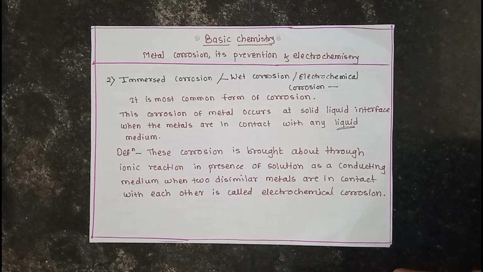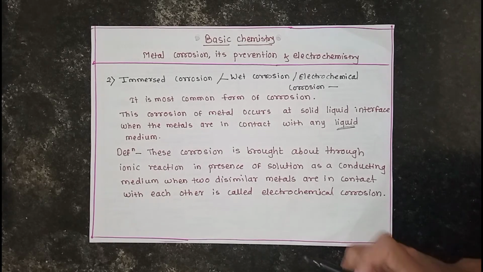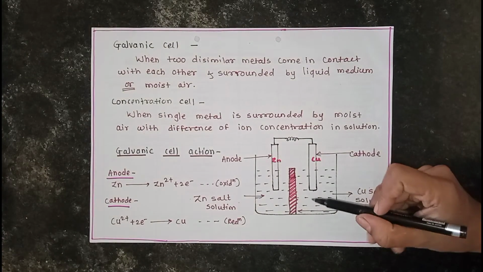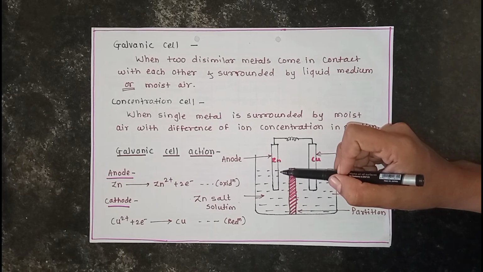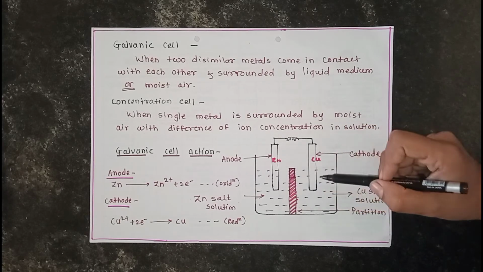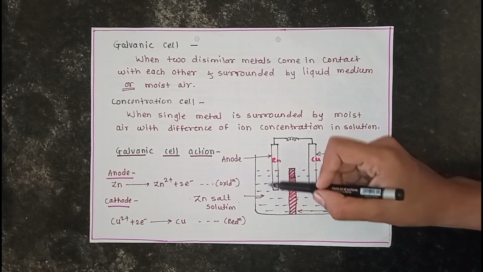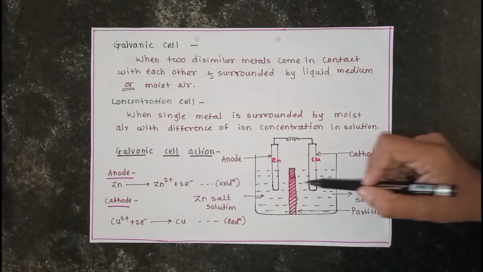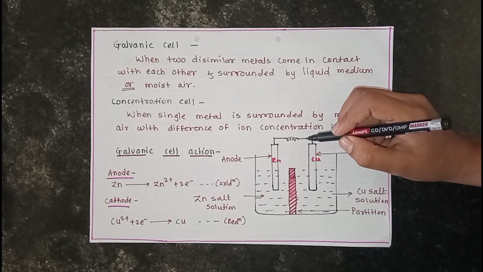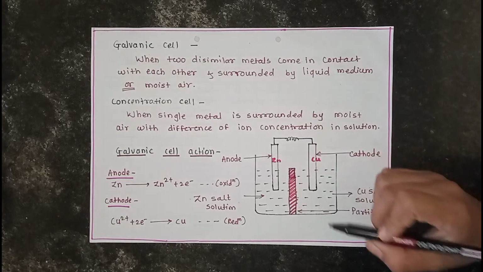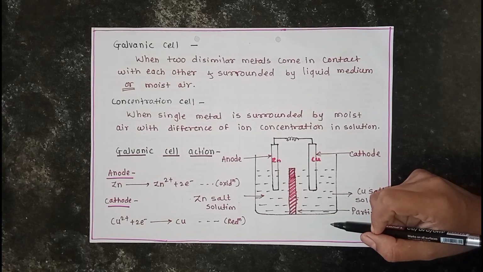This corrosion occurs if an electrochemical cell is produced. The electrochemical cell consists of a cathode, an anode, a connection and an electrolyte. When such an electrochemical cell is generated, the two electrodes are there, the electrolyte solution is there, and the connections are present too. In this way, electrochemical corrosion is carried out.